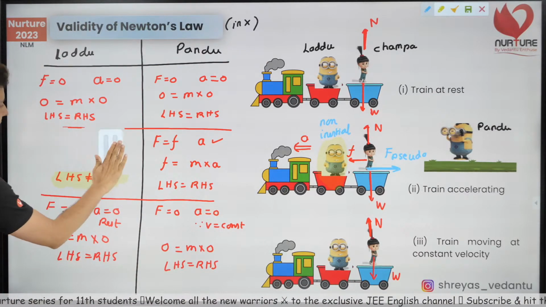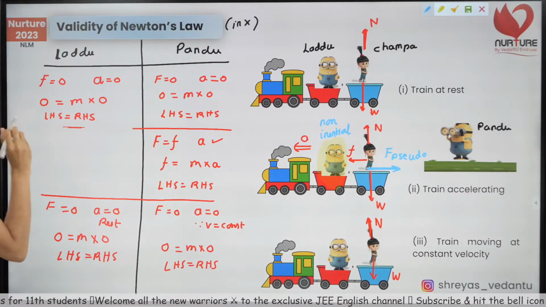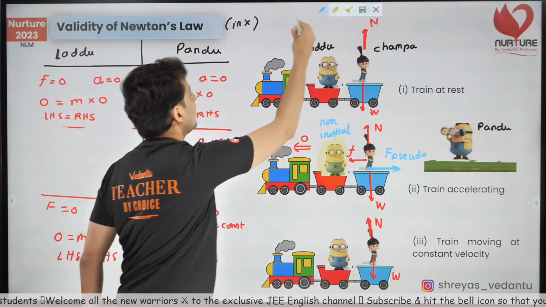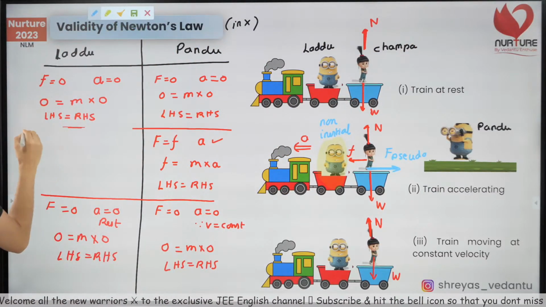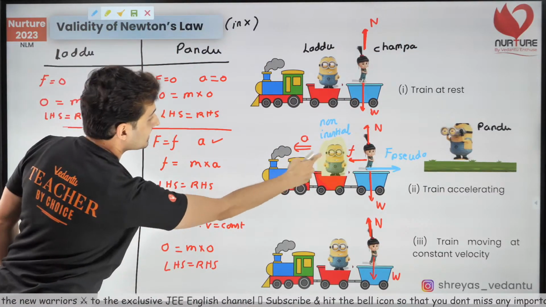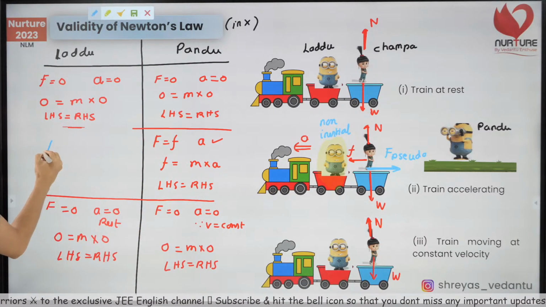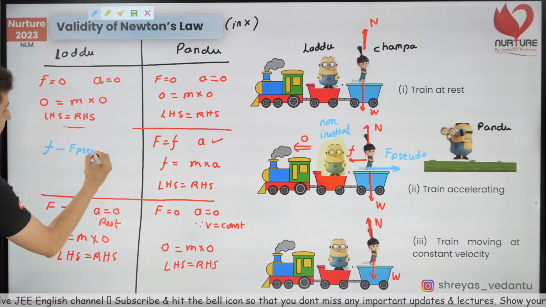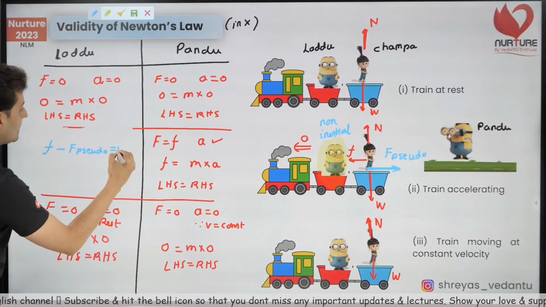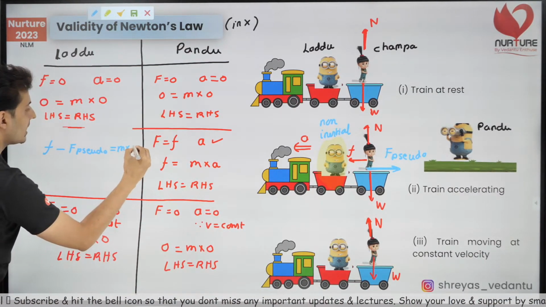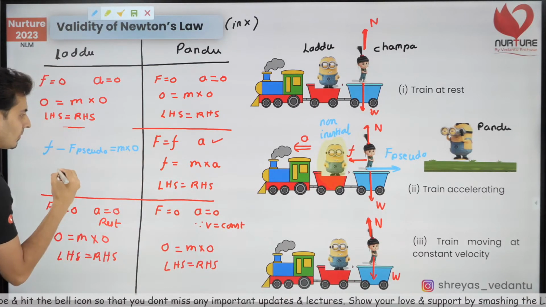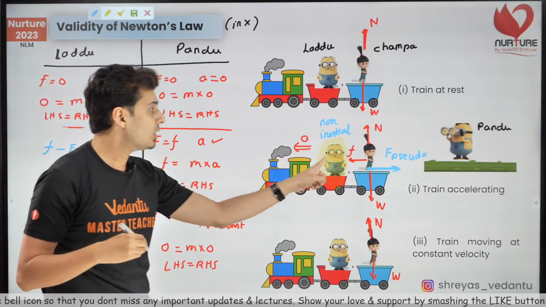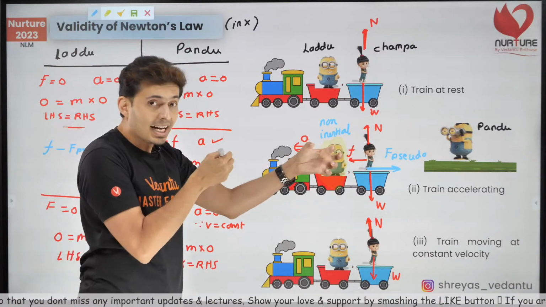Observe this. I'll just erase this, and I will write it down this way. Observe carefully. The force acting on Champa will be F minus F pseudo, and that will be mass into acceleration. Acceleration is 0. Look at that. Why is acceleration 0? Because for this Laddu, Champa is at rest.